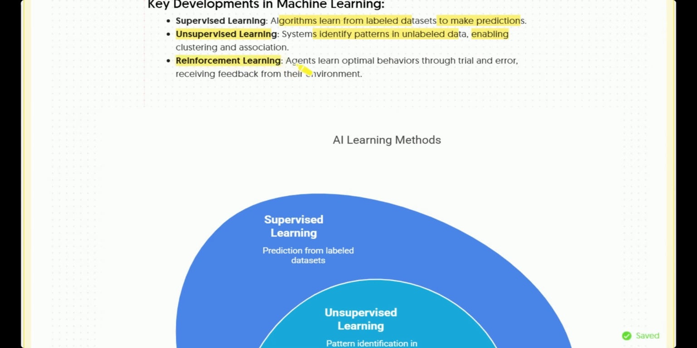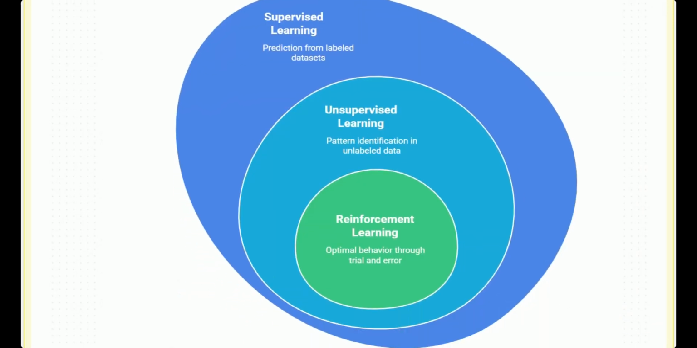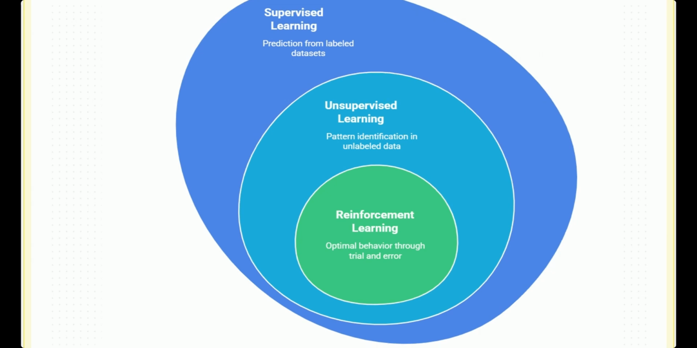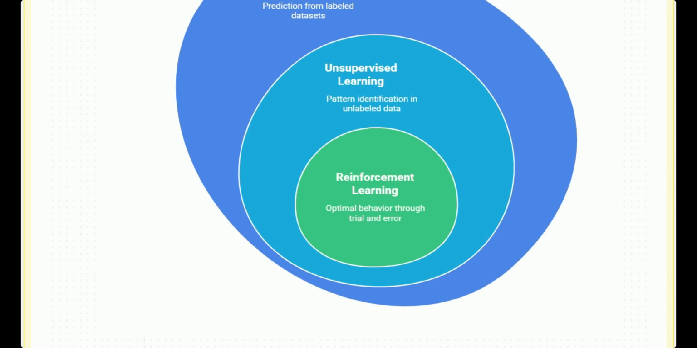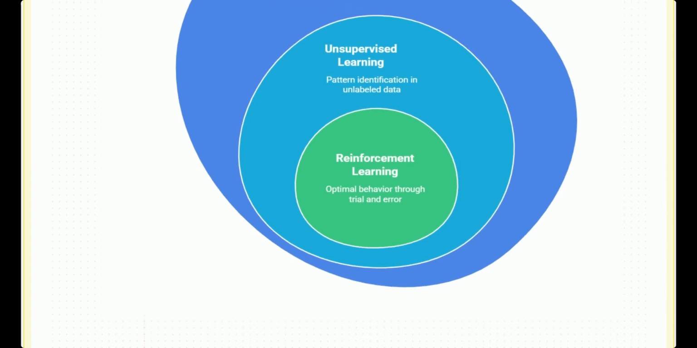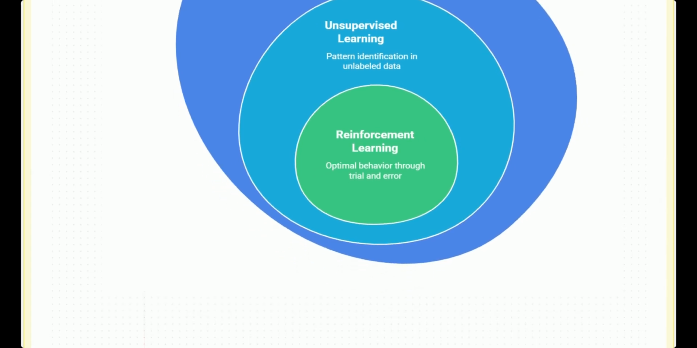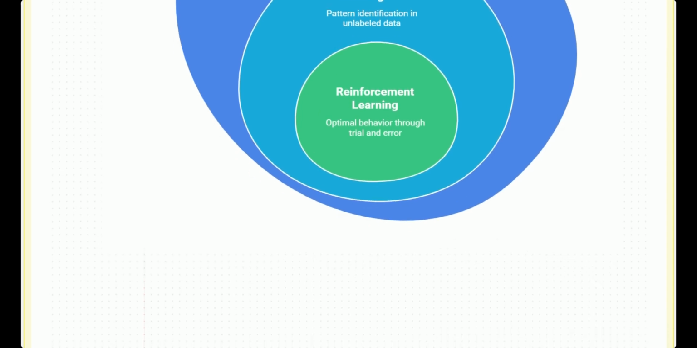So in this learning, the agent learns optimal behavior through trial and error, meaning the agent learns from the environment. In this image, you can see supervised learning: prediction from labeled data; unsupervised learning: pattern identification in unlabeled data; and reinforcement learning: optimal behavior through trial and error. So the agent itself learns from the environment, and based on reward and penalty, it can take the best decision.